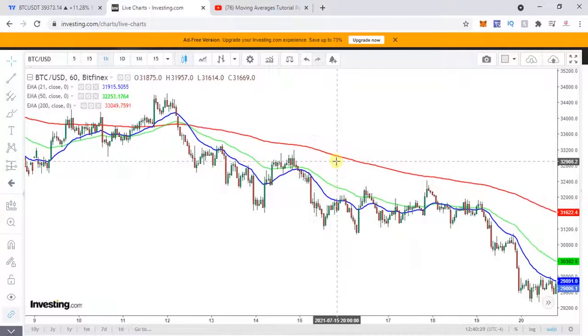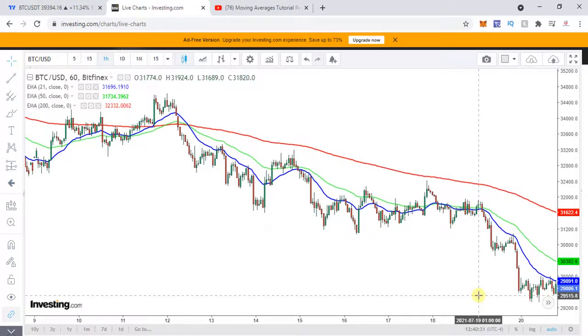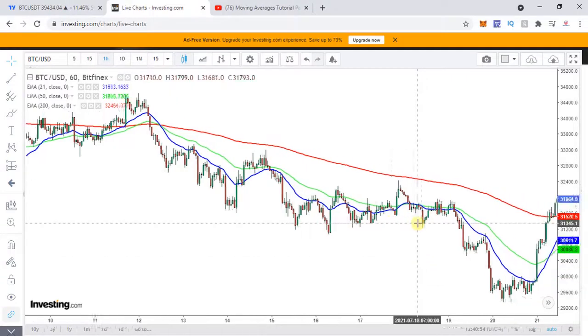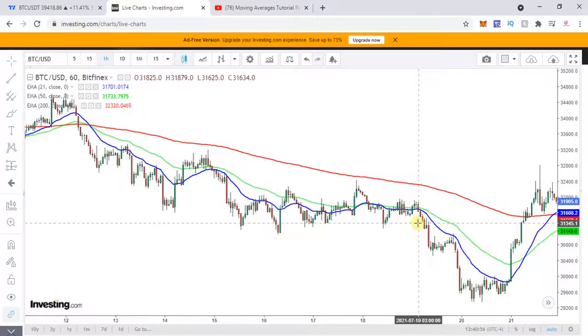Now, of course, you can see over here, it has gone down to almost 29,000. Yesterday, there was a huge pump from around 33 to around 38 to 40 something. So even with the moving averages, you could have caught this particular pump and participated in this particular ride. So let's see how you could have tracked it over here.